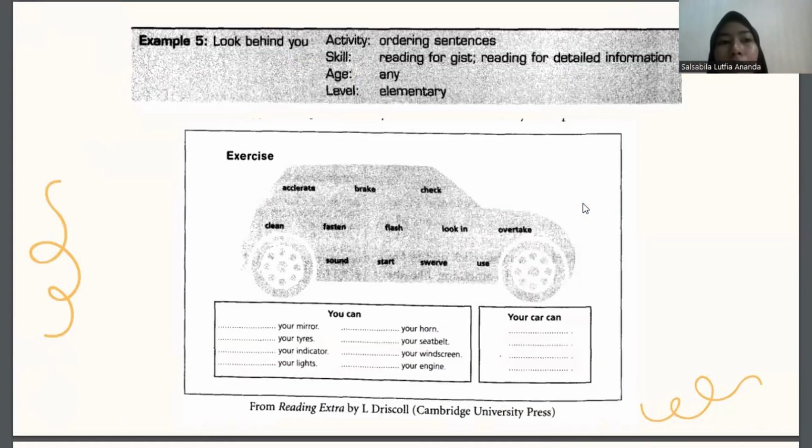For the example of reading sequences, I chose example 5 from this book. In example 5, the activity is ordering sentences, the skill is reading for detailed information, the age is any age, and the level is elementary.